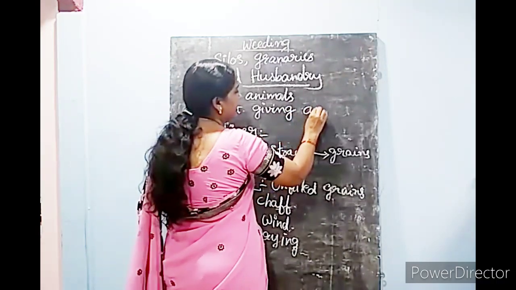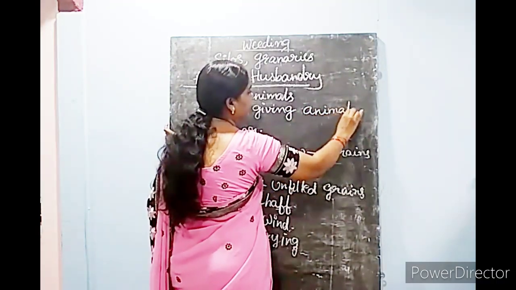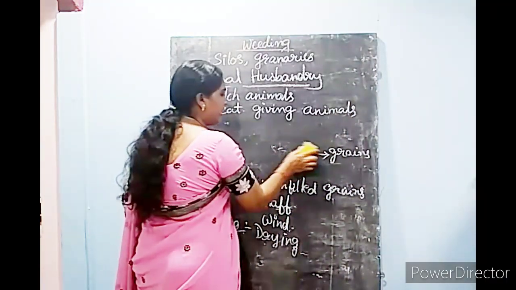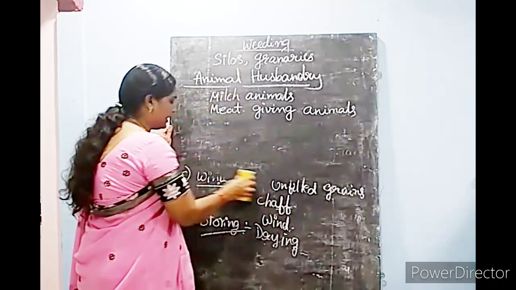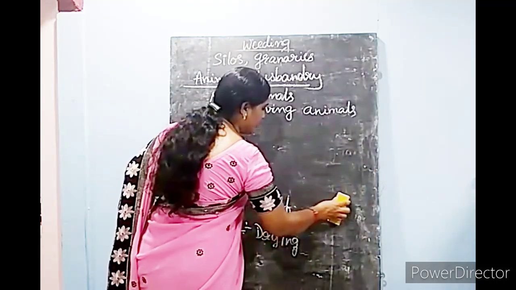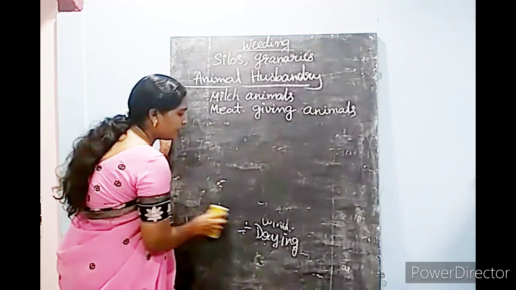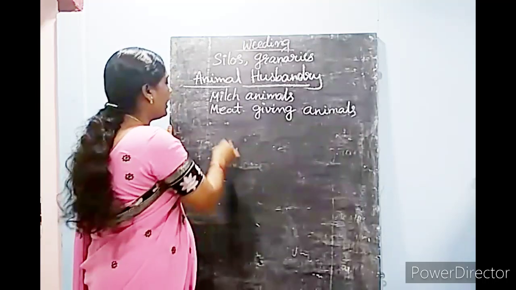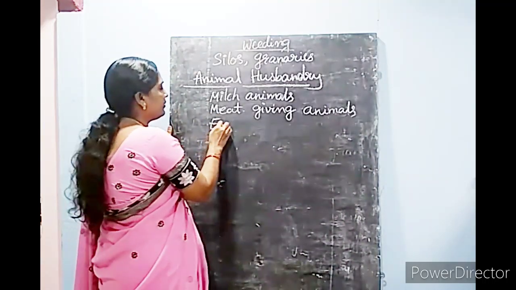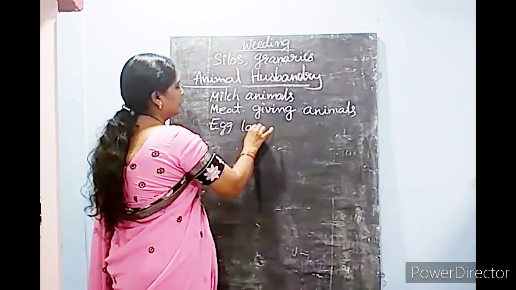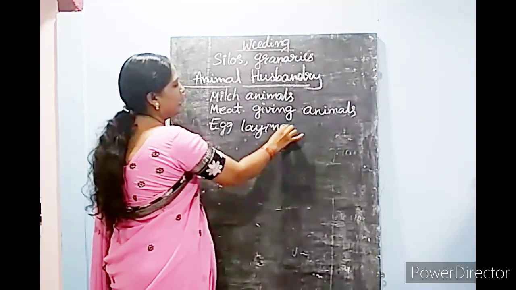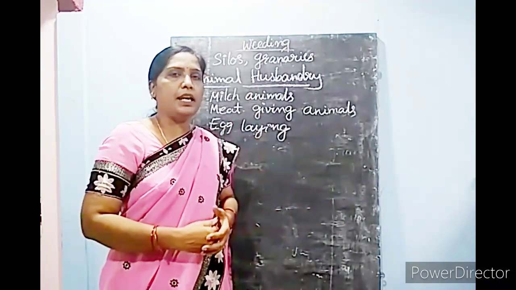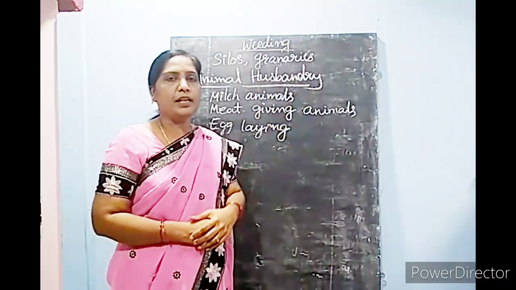And some animals are reared for getting eggs. They give us eggs like hens and ducks give us eggs, like sheep gives us meat. The animals which are reared to get eggs are known as egg-laying animals. If this is done on a large scale, it is known as animal husbandry.